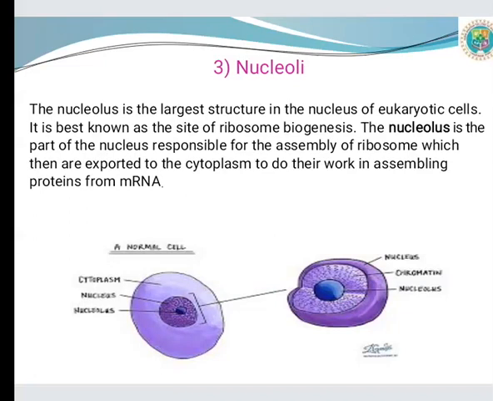Next, nucleoli. The nucleolus is the largest structure in the nucleus of a eukaryotic cell. It is best known as the site of ribosome biogenesis. The nucleolus is the part of the nucleus responsible for the assembly of ribosomes, which then are exported to the cytoplasm to do their work in assembling protein from the mRNA.